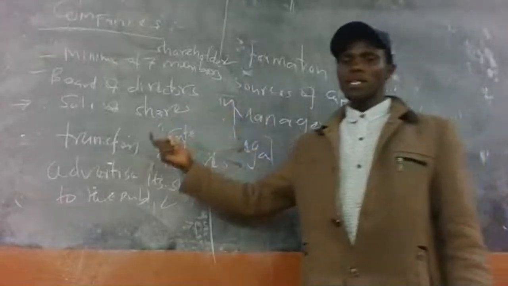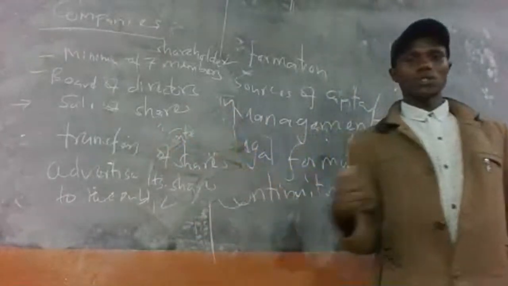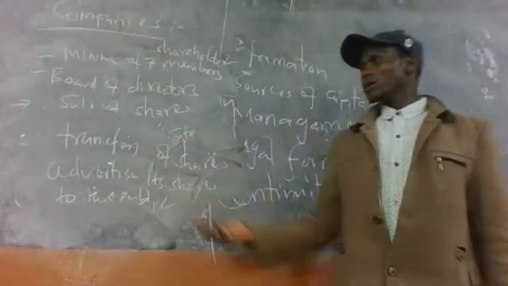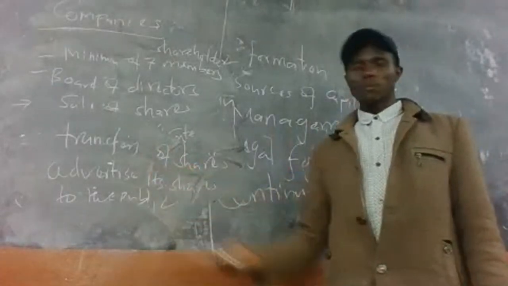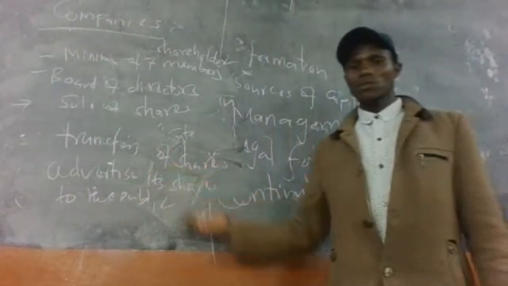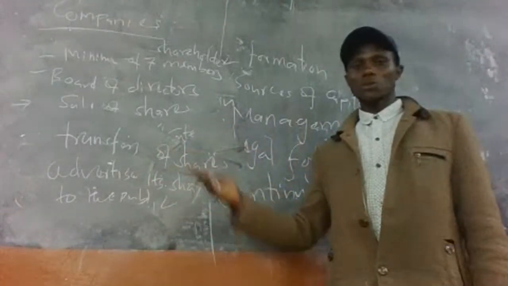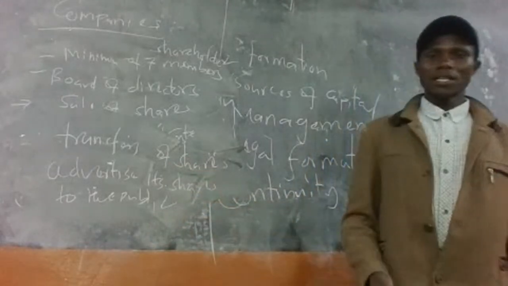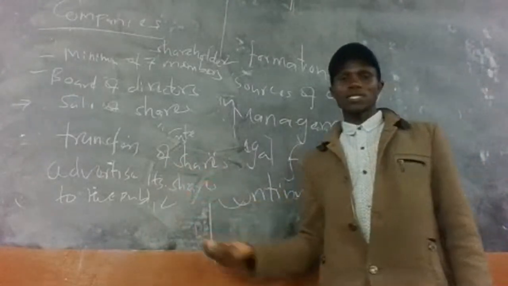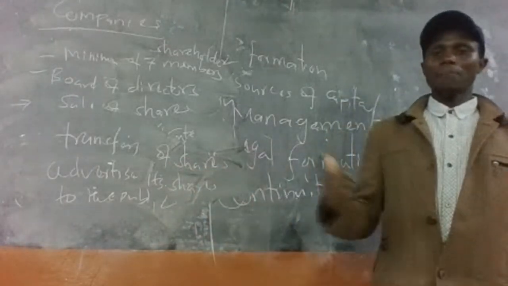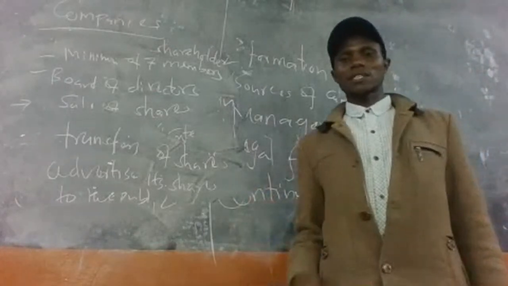There are many requirements for the formation of a company: the memorandum of association, the articles of association, and the list of directors or promoters. So many documents are required for a company to start trading.